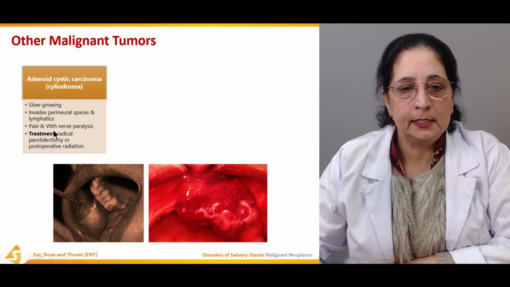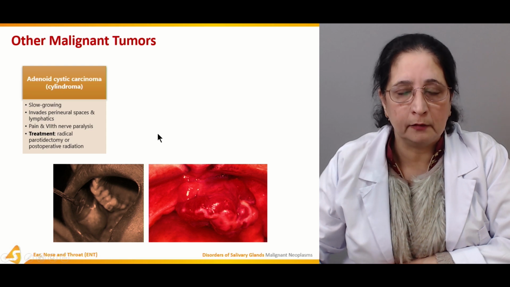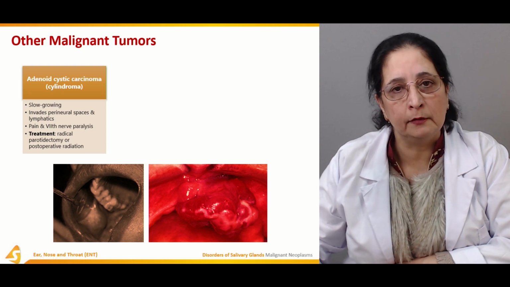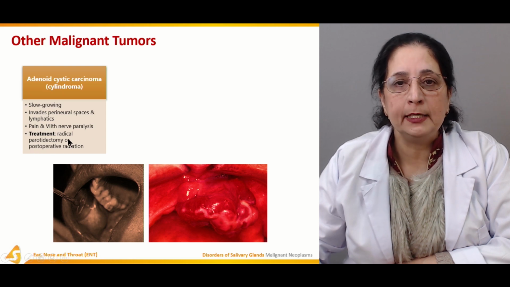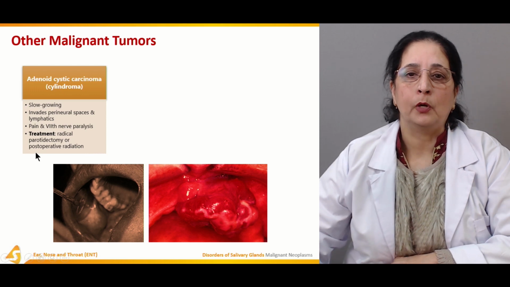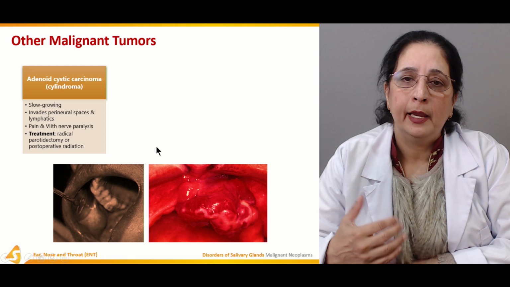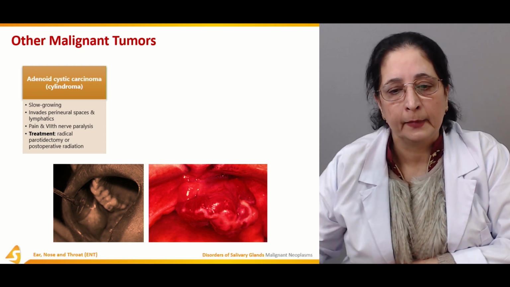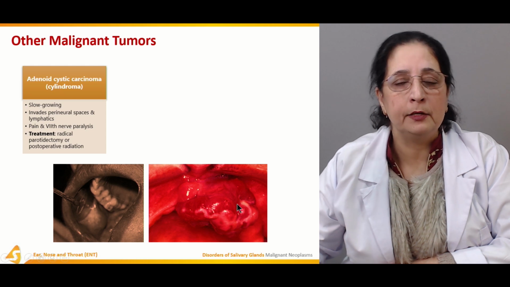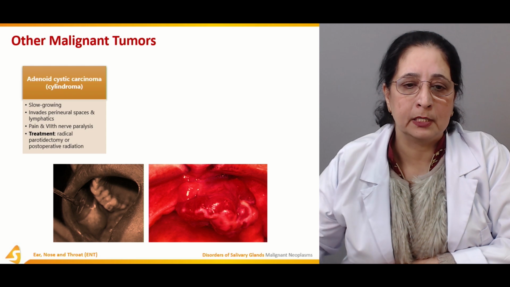Pain and seventh nerve palsies, which is the facial nerve, are associated with it. Treatment is radical parotidectomy or post-operative radiation. So parotidectomy is done in which the parotid gland is removed and after the surgery, radiations are given to prevent the recurrence or spread.